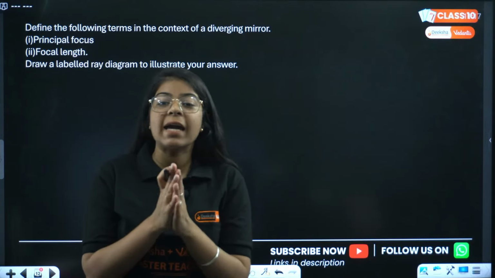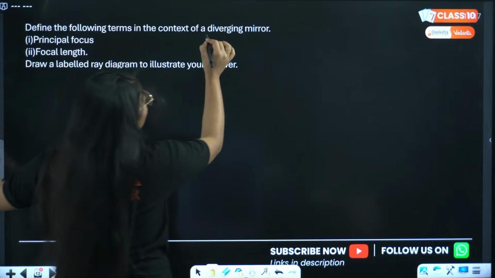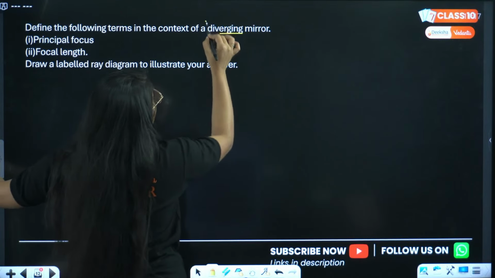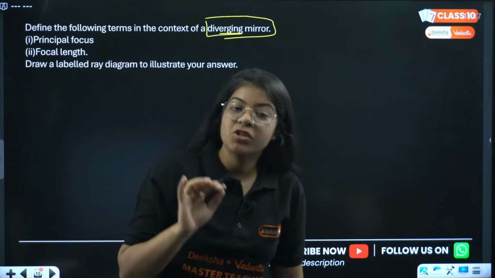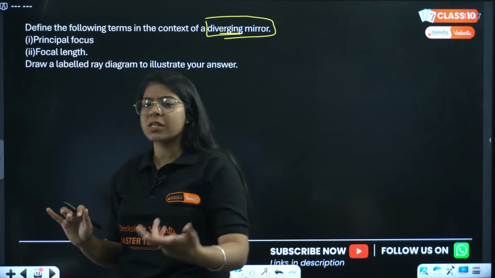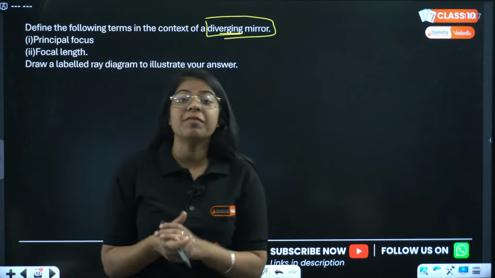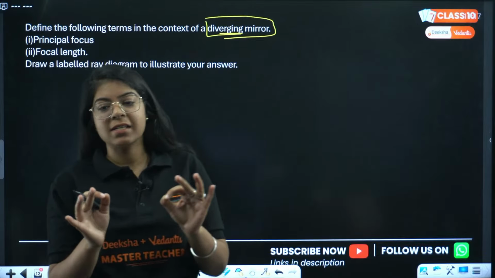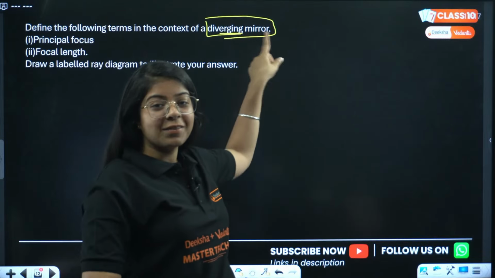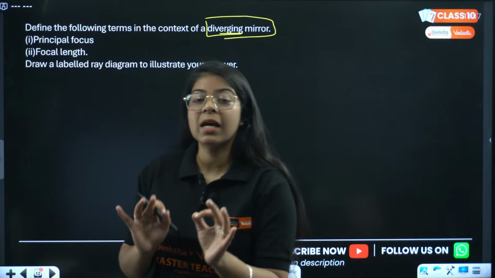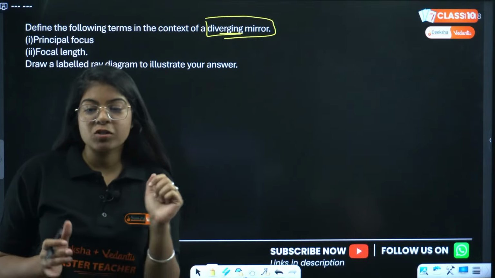Now in this question, read very carefully. Define the following terms in context of diverging mirror. We have to define focus, but not for a converging mirror, but for a diverging mirror. We have to define what is principal focus and focal length. Very easy, but in terms of diverging mirror. Principal axis is the imaginary line passing through the pole and the center of curvature. Yes, Anaya, but we've asked about principal focus, right? What is the principal focus of a diverging mirror?